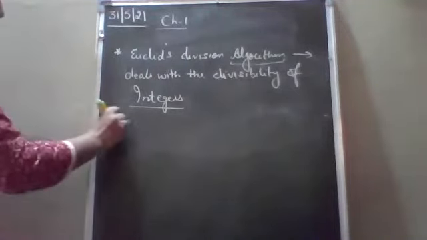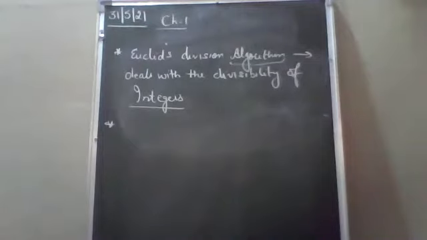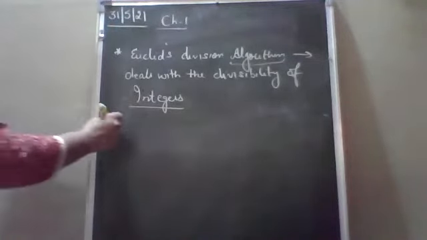And the next one is fundamental theorem of arithmetic.